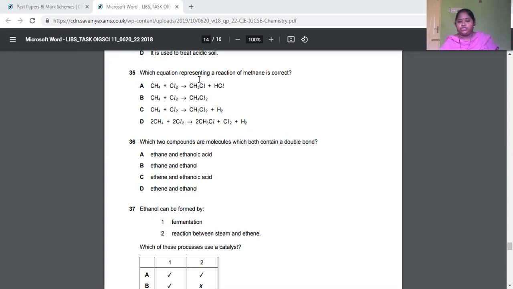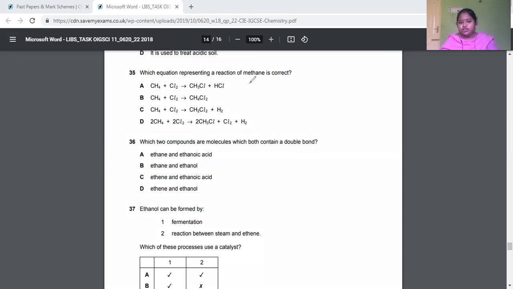Which equation representing a reaction of methane is correct? Over here, CH4 methane reacts with chlorine Cl2, which leads to CH3Cl plus HCl.